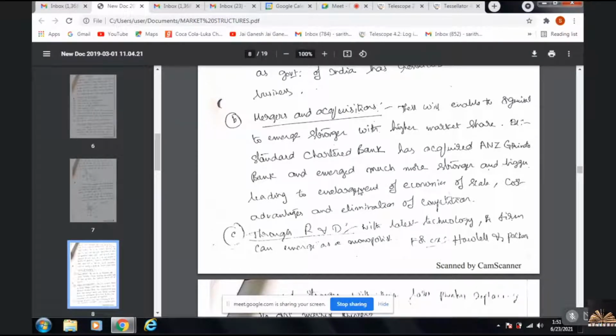But there are 5 conditions that should be satisfied under section 19A. All the assets of the merging company should be transferred to the merged company. All the liabilities should be transferred from the merging company to the merged company. Shares not less than 75% should be transferred, and production capacity not less than 75% should continue for at least 5 years.